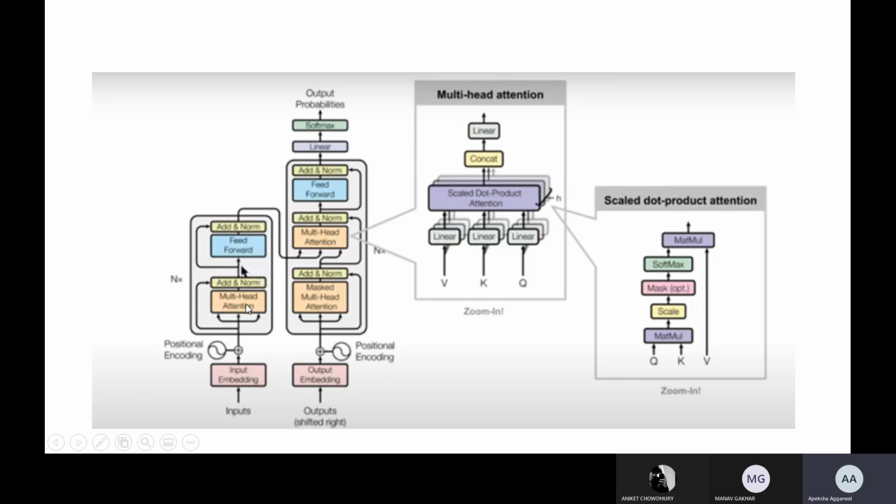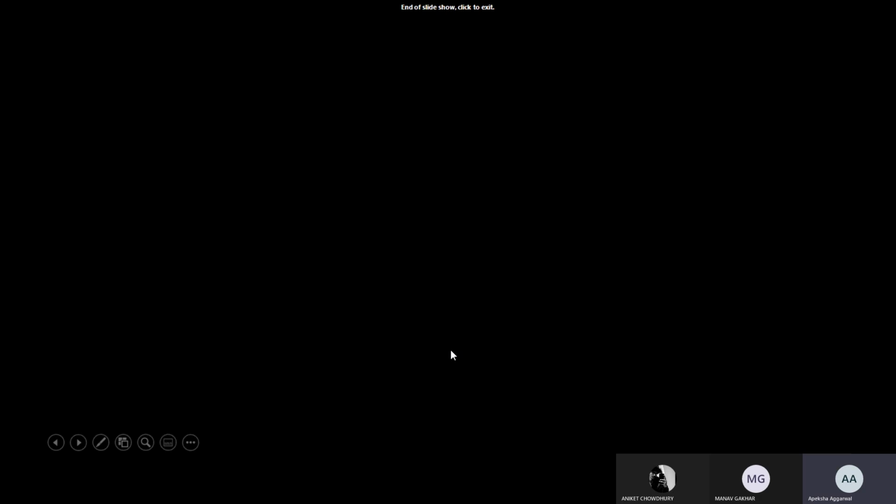Then you have multi-head attention, then addition and normalization of all the layers, and then a feed forward layer. Similarly, the same thing goes on the output side. This is the decoder part. Finally you have a linear and a softmax layer as always. So this is your encoder and this is your decoder. So that's it. This is all about transformers.